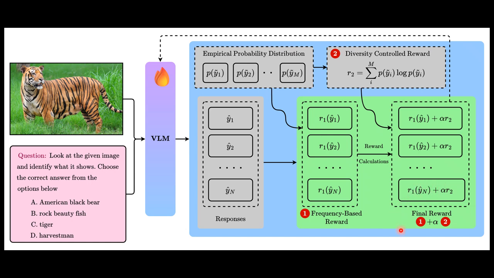Using this signal, the model updates itself immediately at test time, improving predictions without any human annotations. And interestingly, even adapting on a single unlabeled example can improve the performance. In short, TTRV transforms static vision language models into systems that learn from their own experience, moving reinforcement learning closer to how humans naturally learn through interaction with the world.